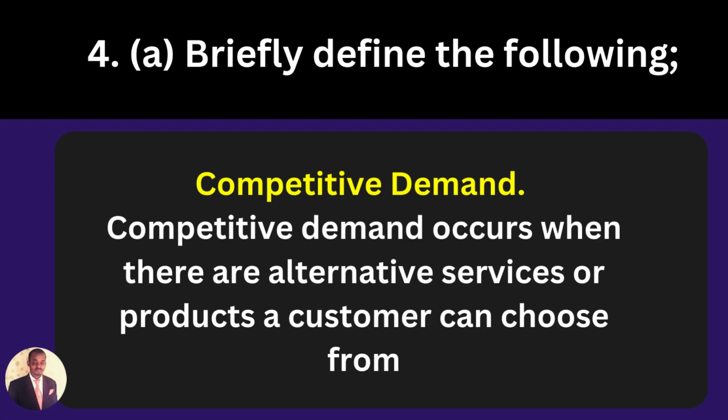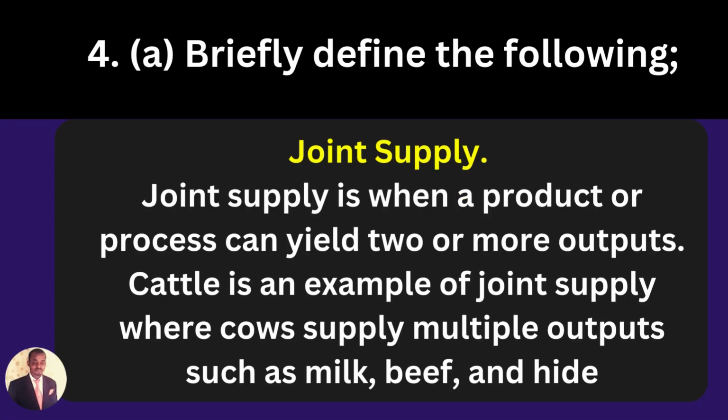Competitive demand. Competitive demand occurs when there are alternative services or products a customer can choose from. So if a customer has alternatives, many goods to choose from, that is a competitive demand. Now, joint supply is when a product or process can yield two or more outputs.